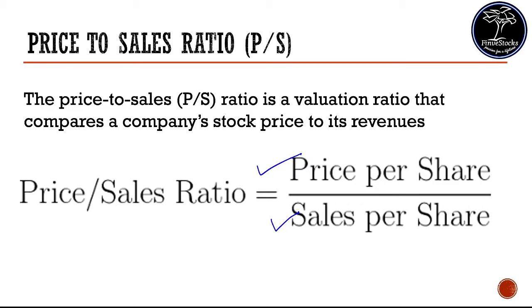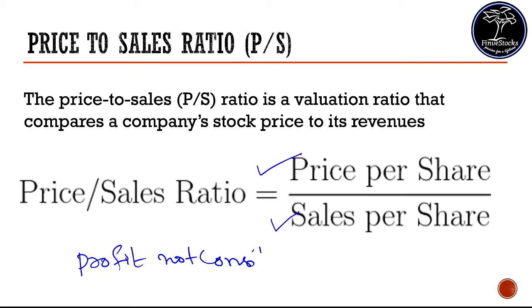A low ratio could imply the stock is undervalued, while a ratio higher than average could indicate the stock is overvalued. One of the downsides of the price to sales ratio is that it doesn't take into account whether the company is making any profit, or ever made some profit. A company having no earnings can also show a good price to sales ratio.